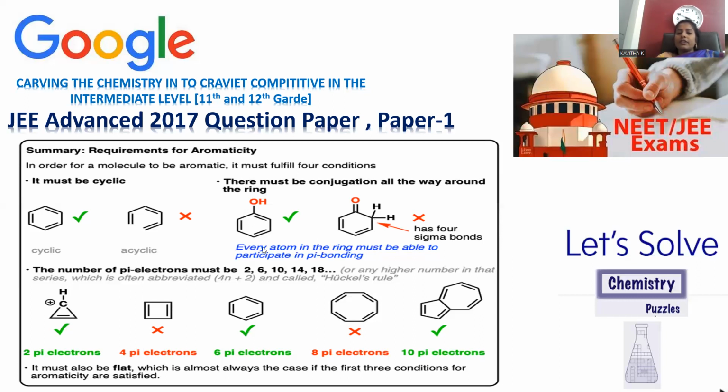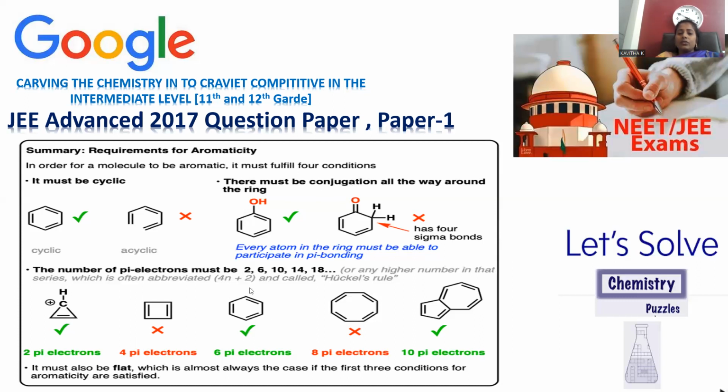But here the compound is aromatic in nature. These are the conditions. And one more point is noticed over here. It must be flat. If you take the compound onto your palm, the entire surface should lie on your palm, then only you can say it is a flat molecule. That means planarity. Being sp2 carbon compounds, they are planar in nature, all flat, so it should obey planarity. One is cyclic nature, second is alternate conjugation, which must be present.